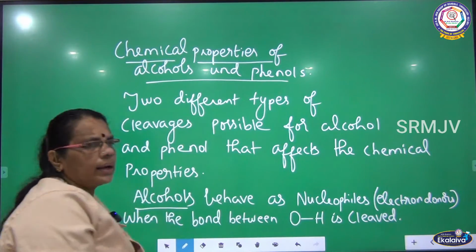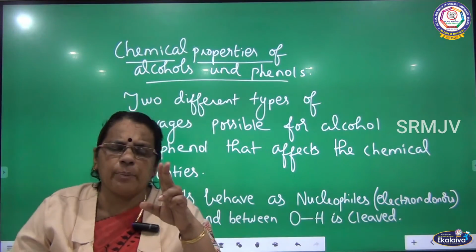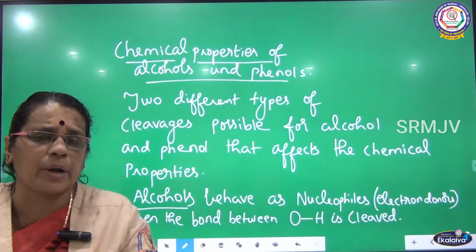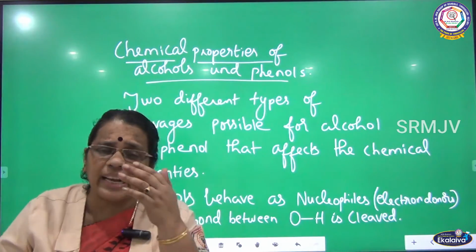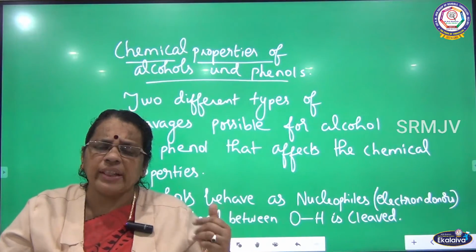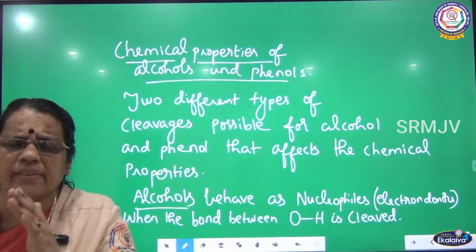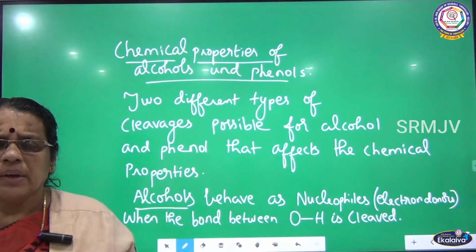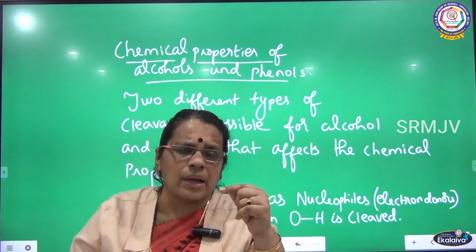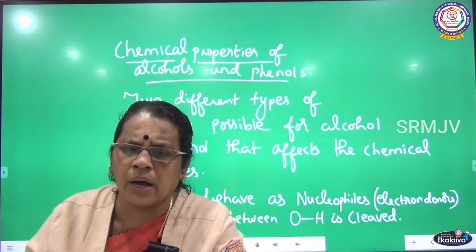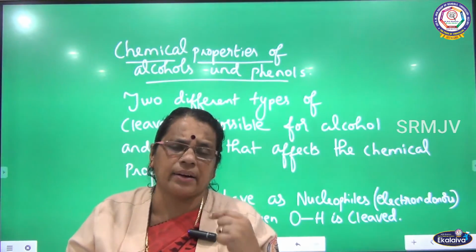So, alcohols will have two different properties. We are going to see two different types of chemical properties based on the cleavage, the breaking of a bond. When the bond between oxygen and hydrogen is cleaved, in such a case, alcohols are nucleophiles. They are electron donors. They will be donating electrons.